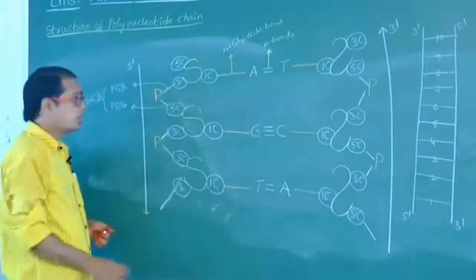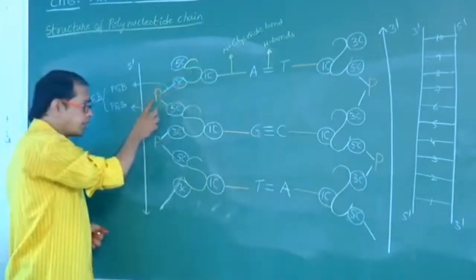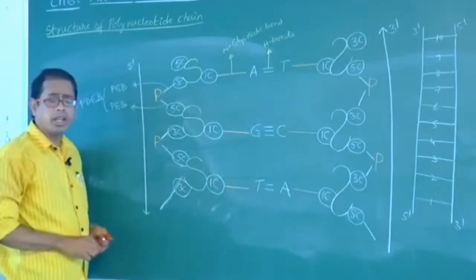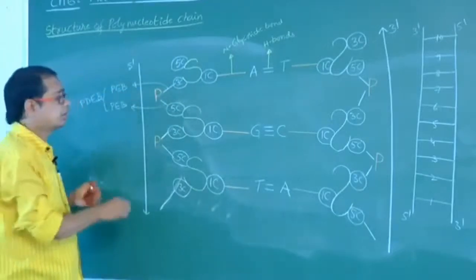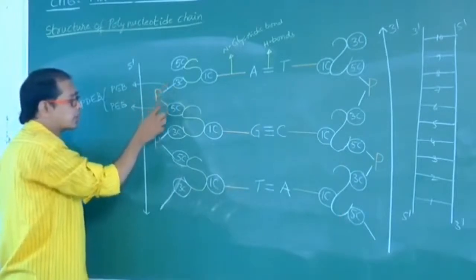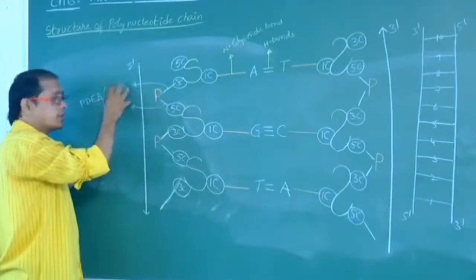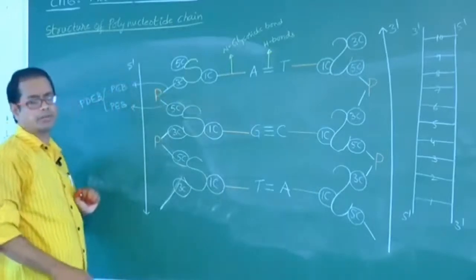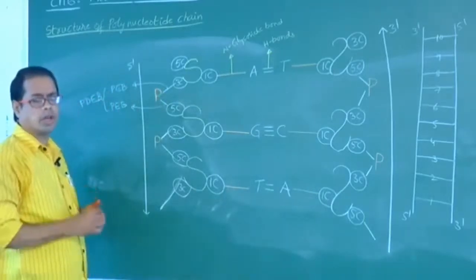The bond between sugar and phosphate is phosphoester bond. Then what is phosphodiester bond? On either side of phosphate, two phosphoester bonds are present. These two together are called phosphodiester bond. Okay, are you understanding?